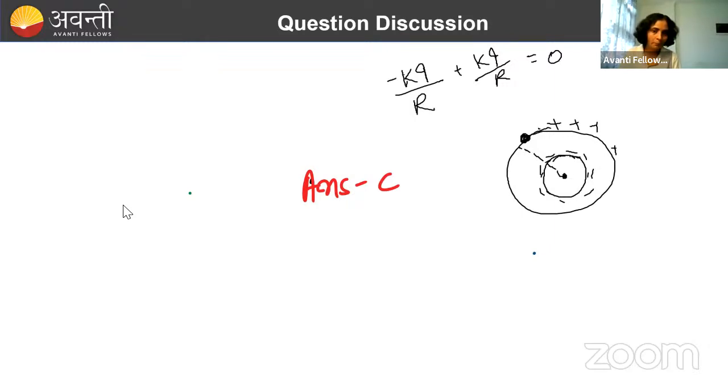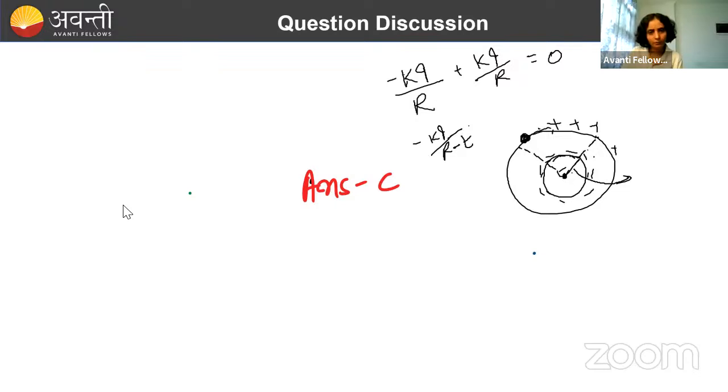What will be the potential at the inside surface? Because of the negative charge, it will be minus KQ by R. And because of the positive charge, it will be how much? Sorry, it will not be KQ by R, I have to write the distance. So this distance is how much? This total is R, this is T. So this will be R minus T. Done.